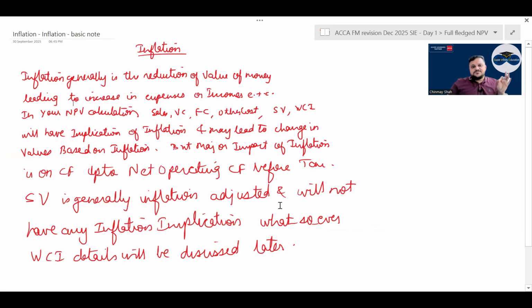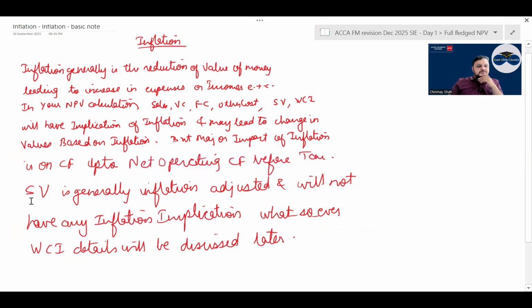The major impact of inflation would be on sales, variable cost, fixed cost and other costs. Other than that, I don't think inflation has an impact on tax, because the tax rate will not change because of inflation. Maybe the cash flows change because of inflation, right? So generally on sales, variable cost and fixed cost, you have the implication of tax, right? Have a look. And only up to net operating cash flow before tax. Scrap value is generally already inflation adjusted and will not have any implication. Initial investment has to be made today, so today's value is going to be today's value only. Inflation does not apply. Working capital investment is also based on sales, correct? And hence it will have inflation already included. Is that okay? Have a look.